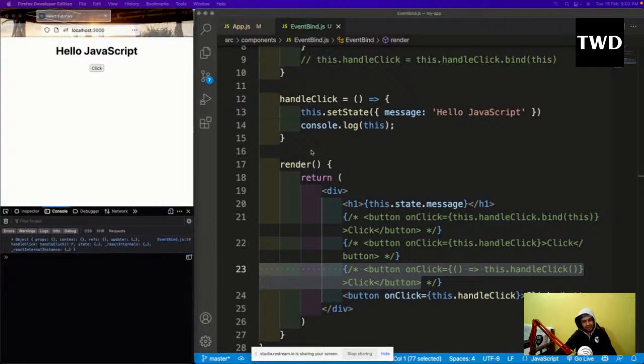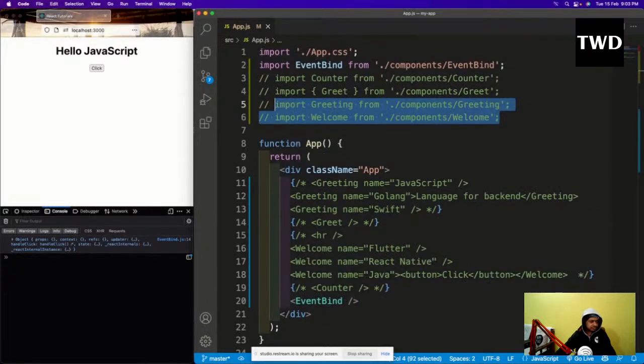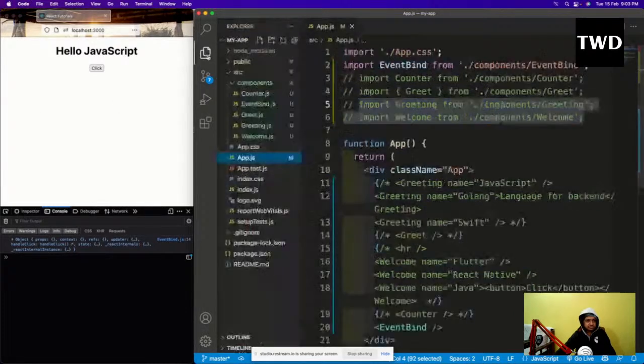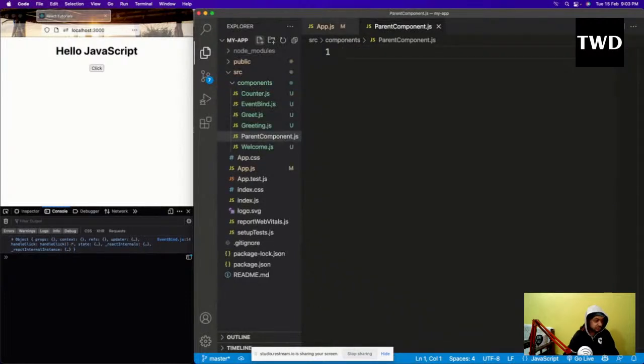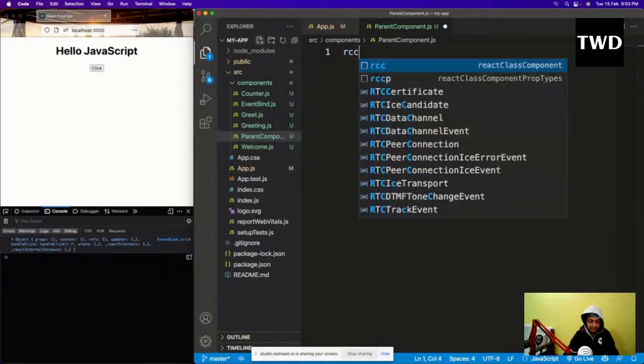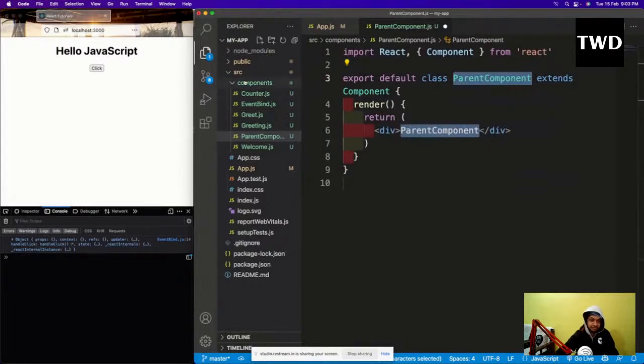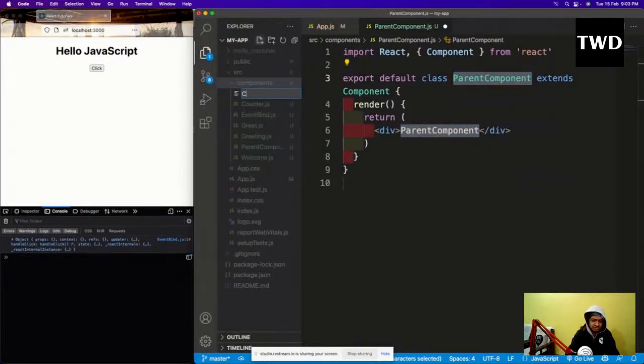So let us pass the data in the opposite direction. There is a way to do it. This is something very important to learn in React. Okay, so enough of event binding. So we'll have a parent component .js. My parent component JS I am having, and everything is RCC, and I will have a child component also.